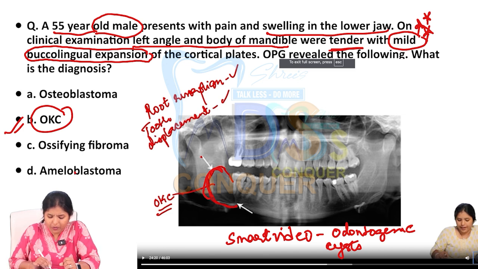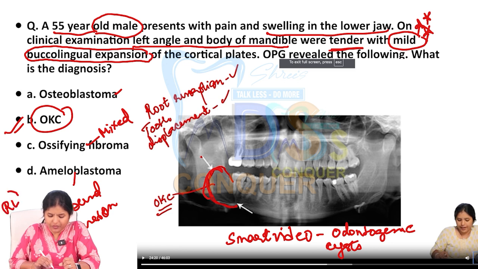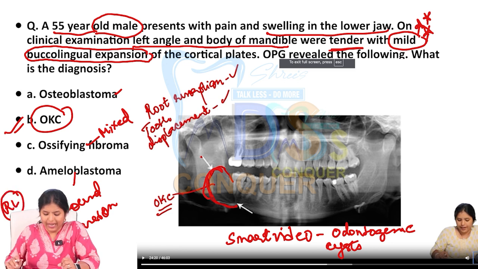Right? Ameloblastoma will show a profound expansion. And osteoblastoma and ossifying fibroma, these are mixed lesions. Okay, they are not completely radiolucent. Whereas here, OKC is completely radiolucent, with mild expansion and mostly located near the mandibular angle and body. Okay, so this is quite clear.